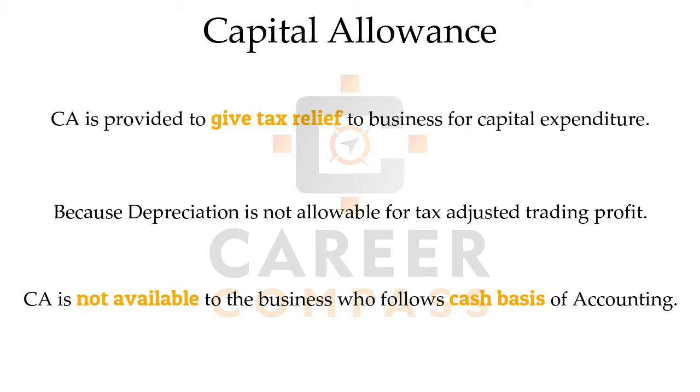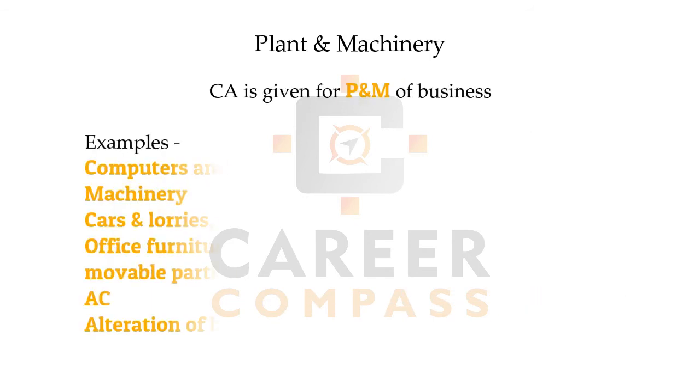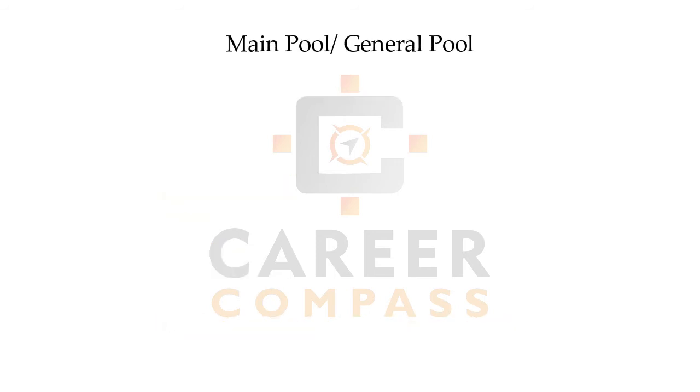Students, capital allowance will be available to plant and machinery, but here they have included many things as given below. Then after, students, next topic is main pool or general pool. Most of the items of plant and machinery are covered in the main pool.